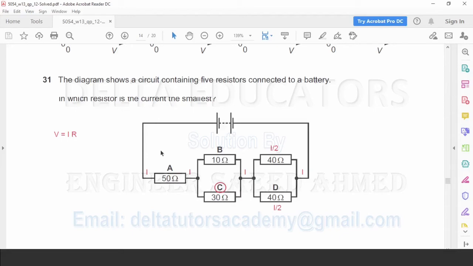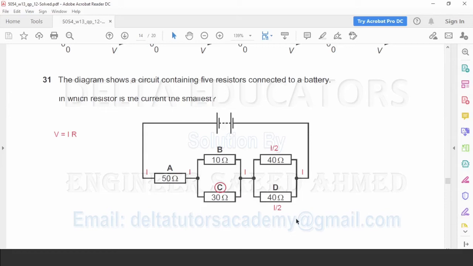Now whatever be the amount of current that will enter this resistor, the same amount of current we will get at this node, at this point, and at this point. Let us suppose that the current passing through this resistor is I. So the current that will pass through this 40 ohm and this 40 ohm resistor will be I over 2. It will be half of this current.